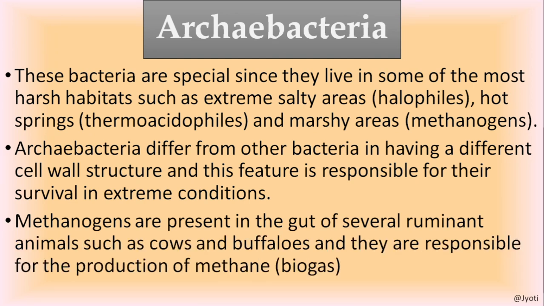And methanogens, as I said, are present in the gut of several ruminant animals like cows and buffaloes, and that's why cow dung is used to produce biogas. And what is the composition of biogas? The major composition is methane. Besides that, carbon dioxide is also there, hydrogen is there, and H2S is also there. But the major component is methane. Okay.